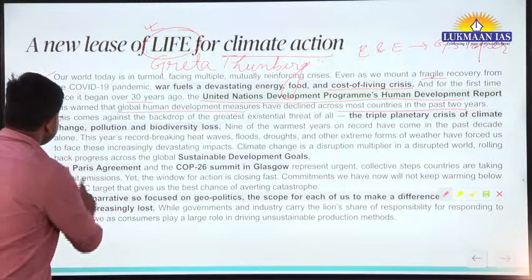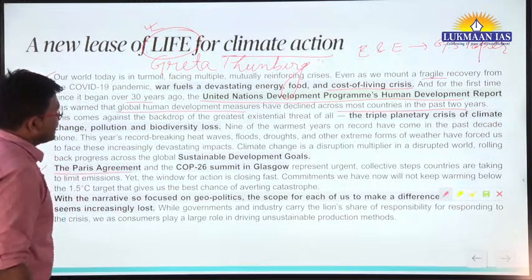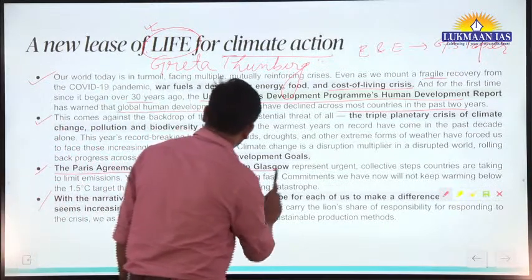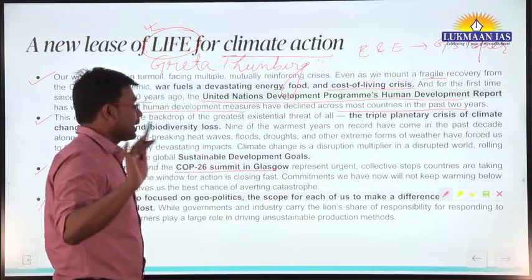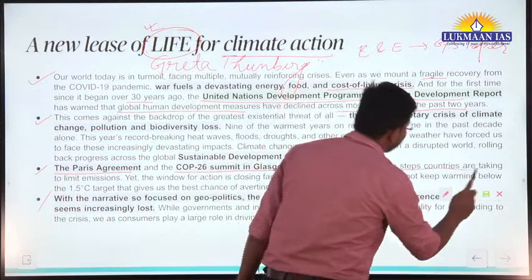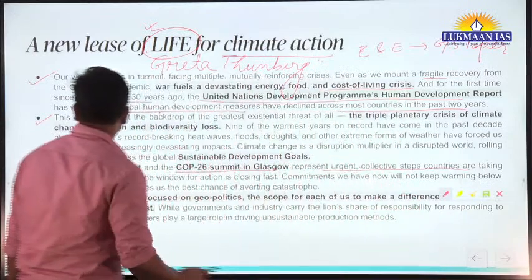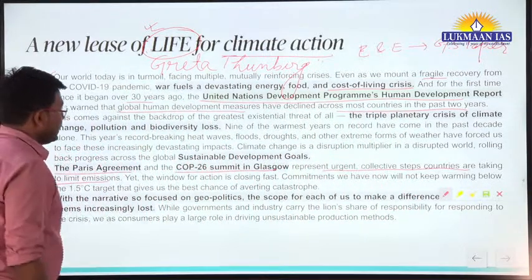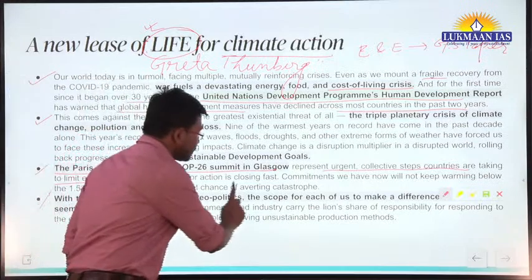We have also signed the Paris Agreement, and the COP26 summit that happened in Glasgow represents the urgent collective step countries are taking to limit emissions. Yet the window for action is closing fast.